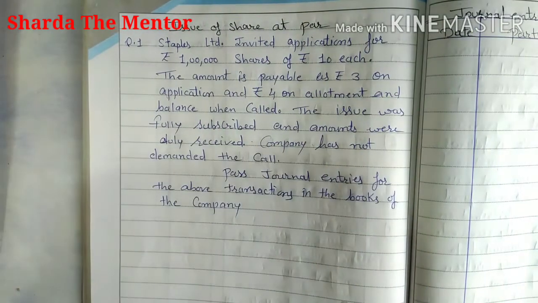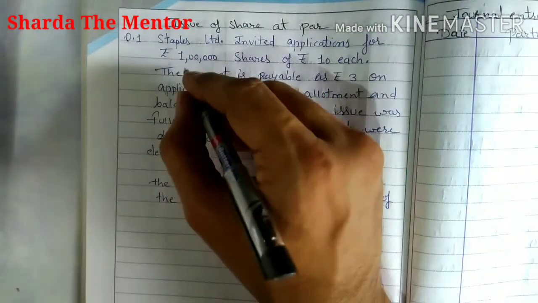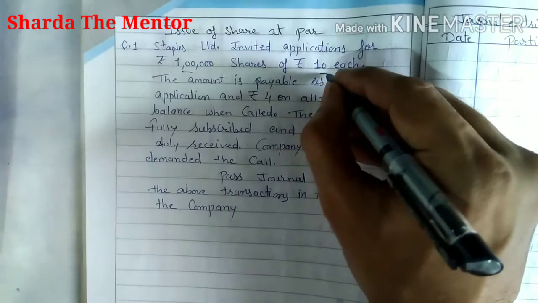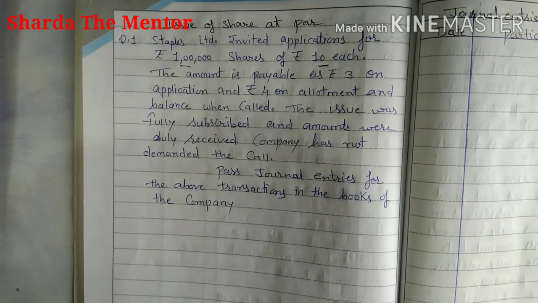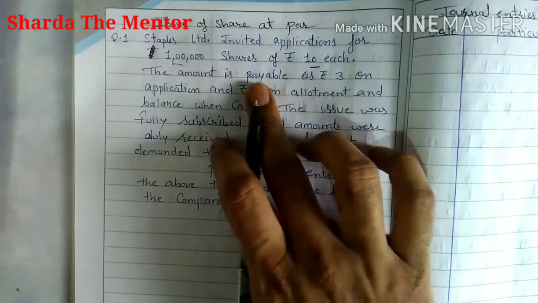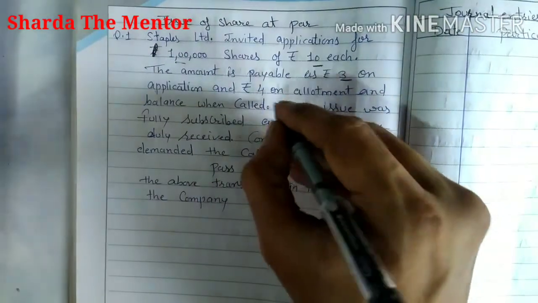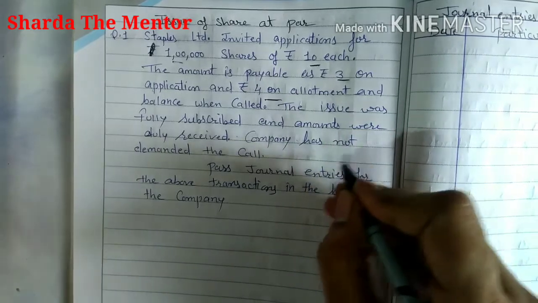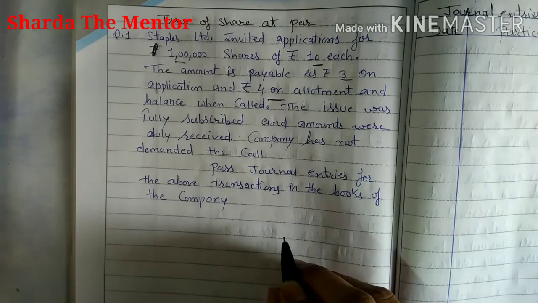So these are some important things that you have to mark: invited application for 1 lakh shares of 10 each, that is 1 lakh shares. The amount is payable 3 on application, 4 on allotment, and the issue was fully subscribed and the amounts were duly received. Company has not demanded the call.